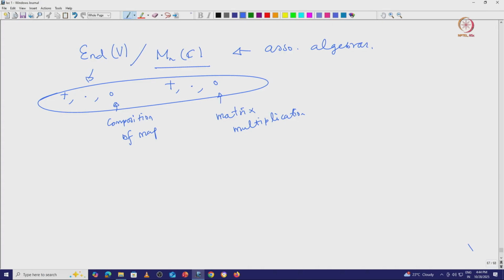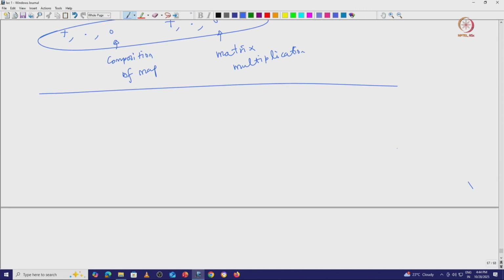Whatever properties these operations satisfy, if we list them all, we get the abstract definition of an associative algebra. Let me quickly outline it; I am not going to give all the details. An associative algebra, let us denote it by A, is defined over, let us say, complex numbers; we will not change our field.